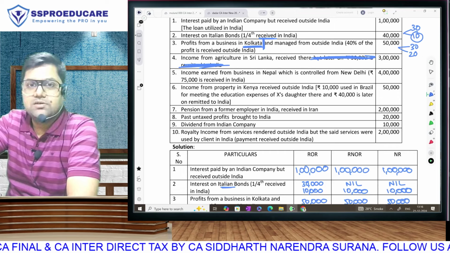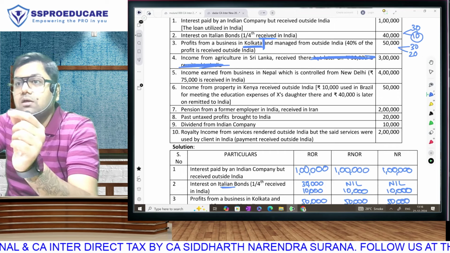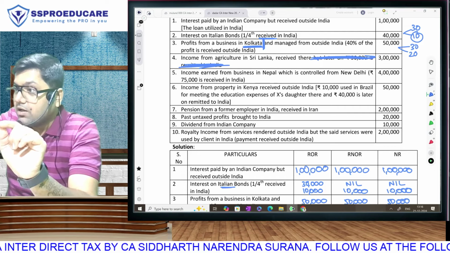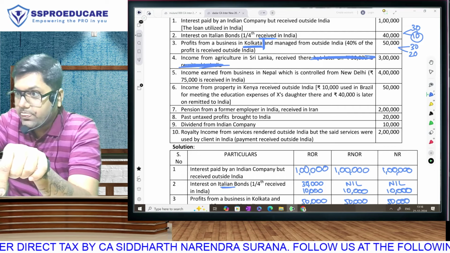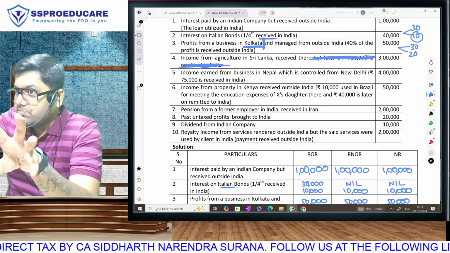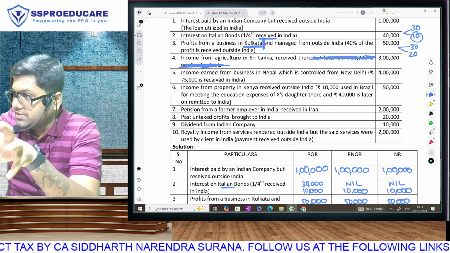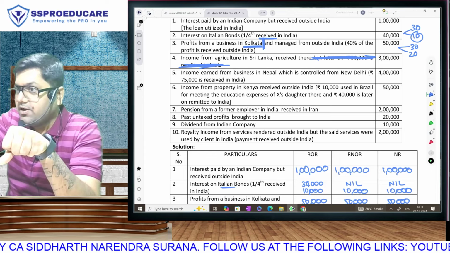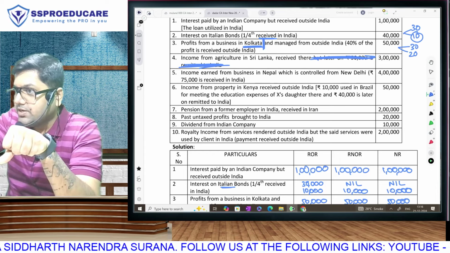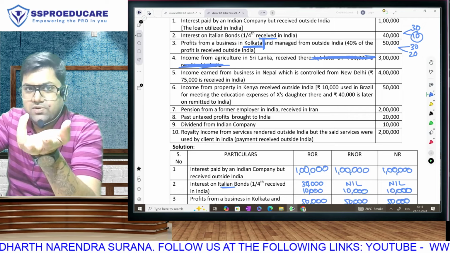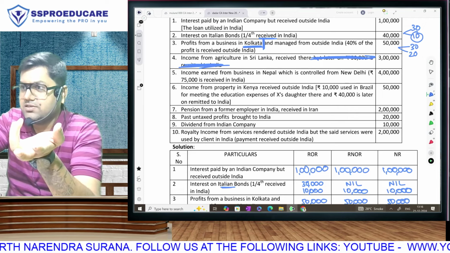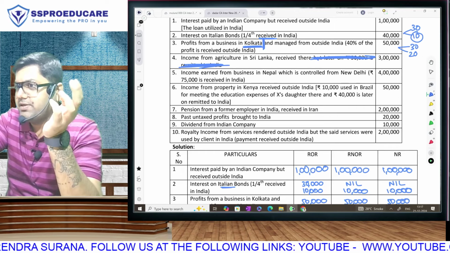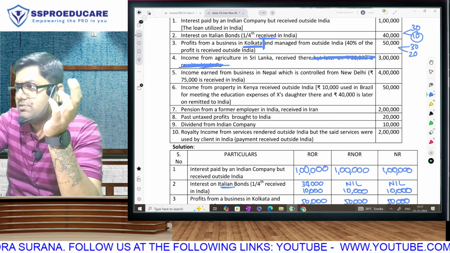By the way, Kolkata is in India right now, and Sri Lanka is outside India right now. Ten years from today, it is possible that Kolkata is in Bangladesh, but Sri Lanka is in India. It's a matter of time. I don't know whether you are aware, Sri Lanka is going through civil unrest. The citizens of the country just entered the president's bungalow and captured it, taking away stuff one by one.